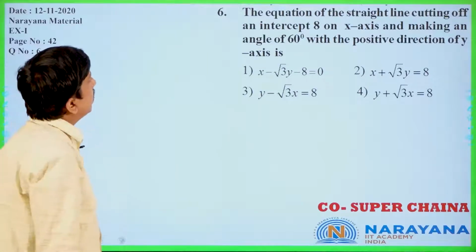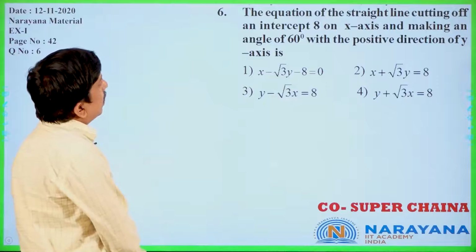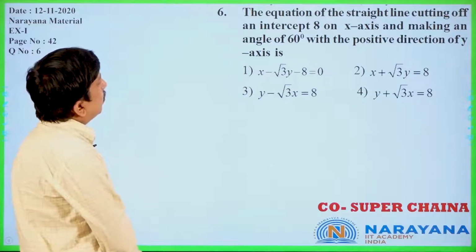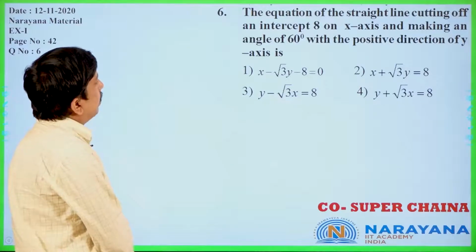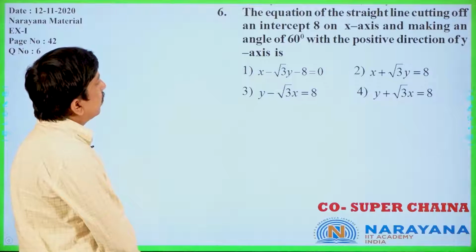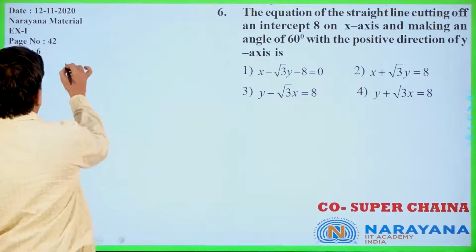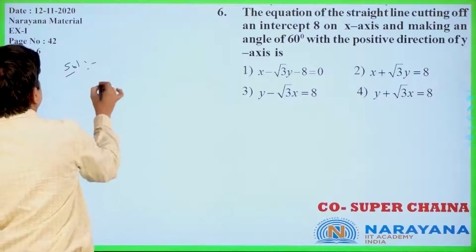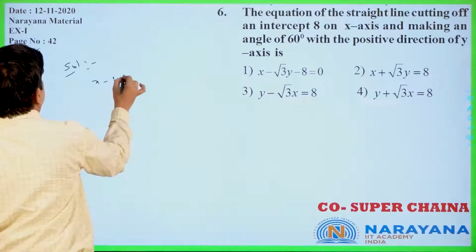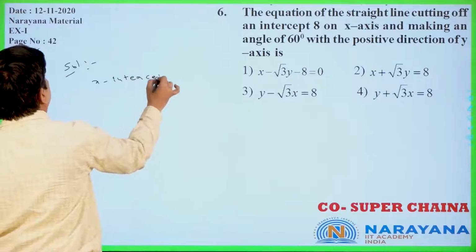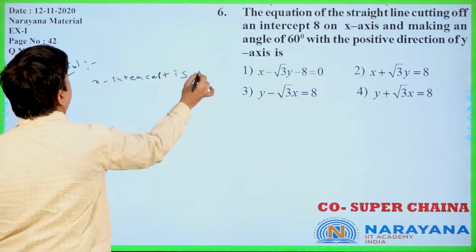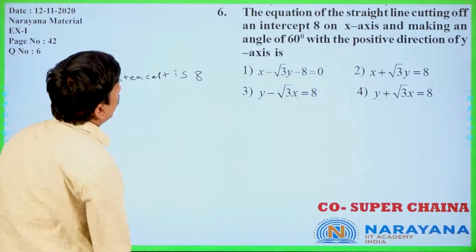Now, the equation of the straight line cutting off an intercept 8 on the x-axis and making an angle of 60 degrees with the positive direction of the y-axis. Now, the x-intercept is 8 only.